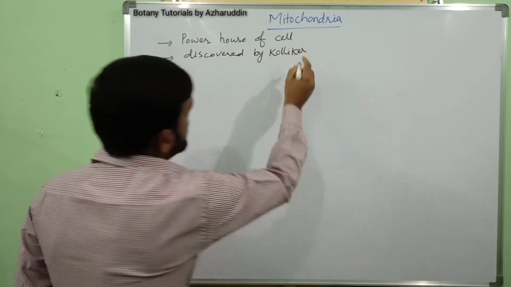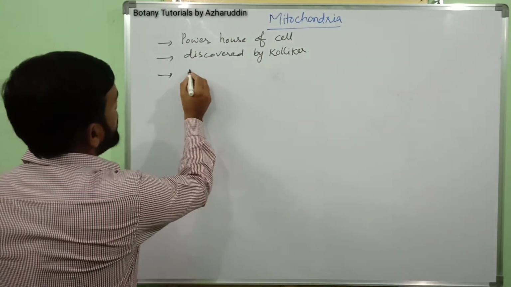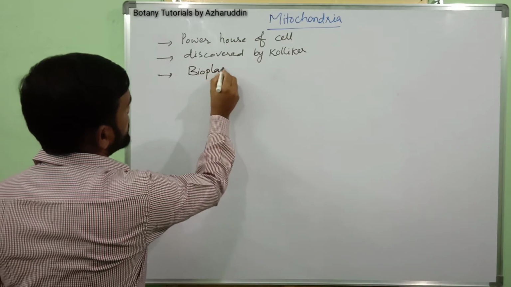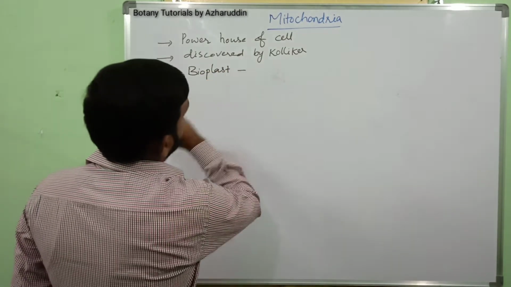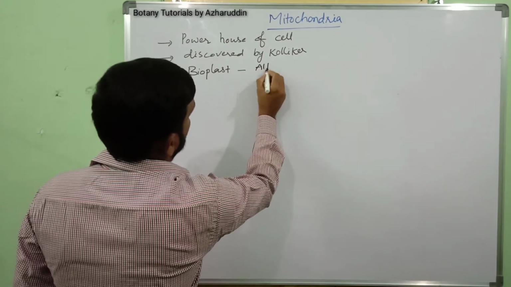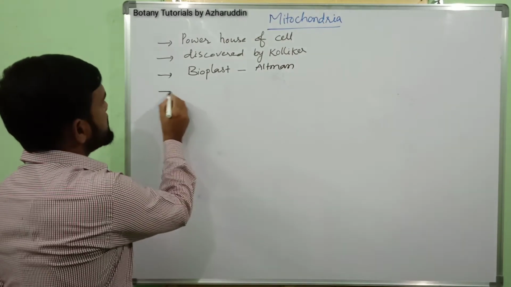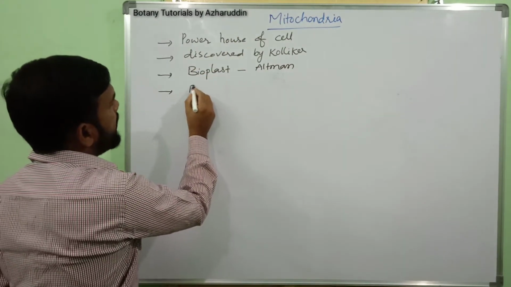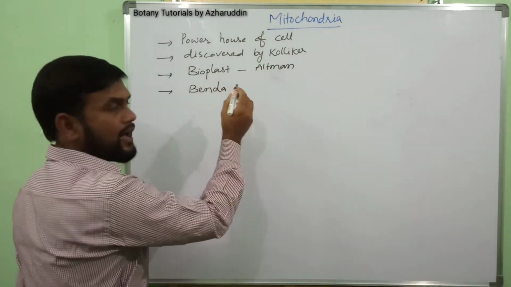Later, this organelle was named bioblast by Altman. Later, this bioblast was named mitochondria by Benda.